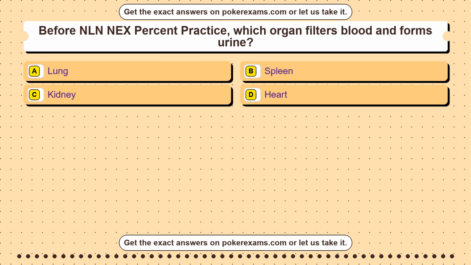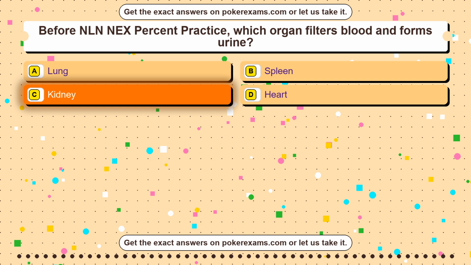Question 15. Before GED online practice test, which process do plants use to make glucose? Option A, erosion. Option B, condensation. Option C, photosynthesis. Option D, respiration only. The correct answer is option C.